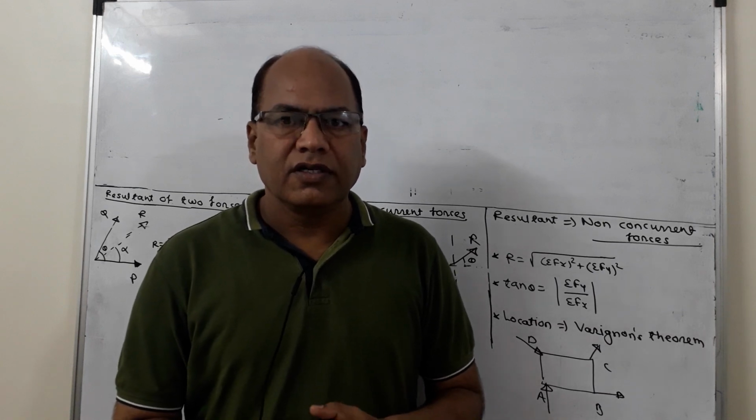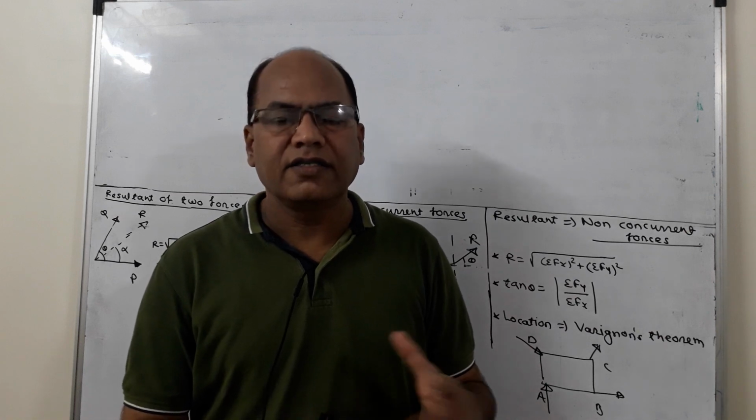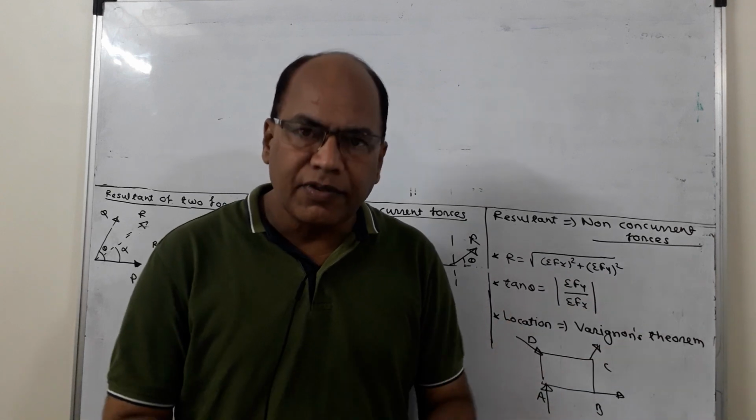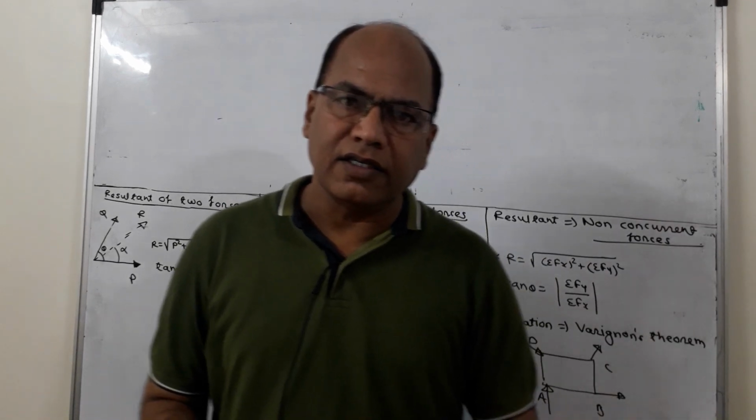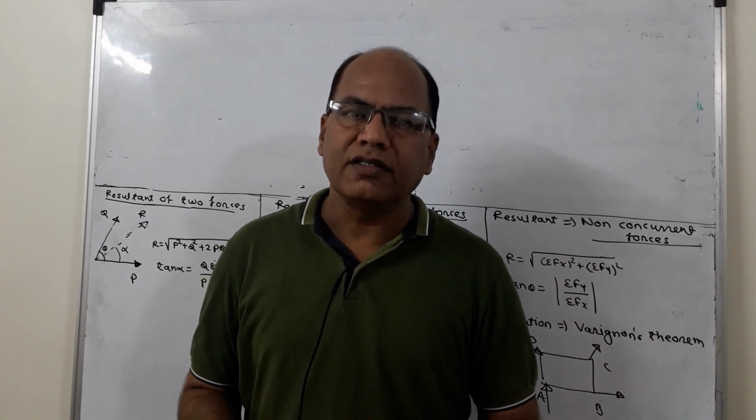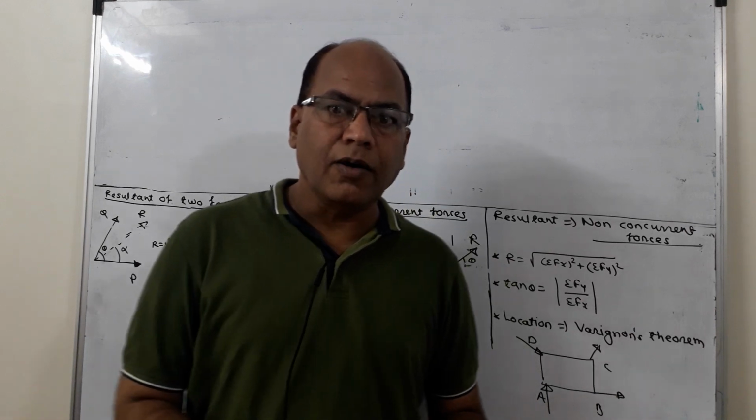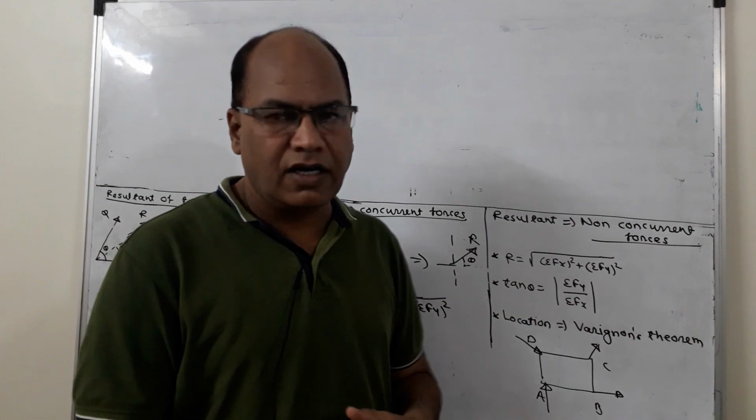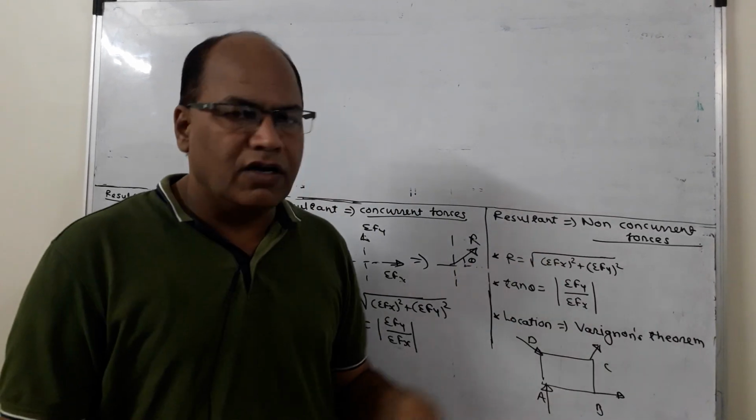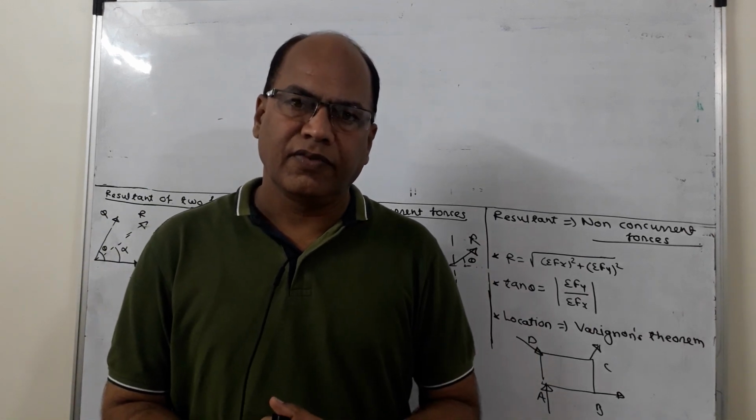The polygon law of forces can be used to get the resultant of a number of concurrent forces, and it states that if a number of forces acting at a point can be represented in magnitude and direction by the adjacent sides of a polygon taken in order, then the resultant may be represented in magnitude and direction in opposite order by the closing side. So that is the polygon law of forces. Using this knowledge, you can always get the resultant of the given force system. Thanks.